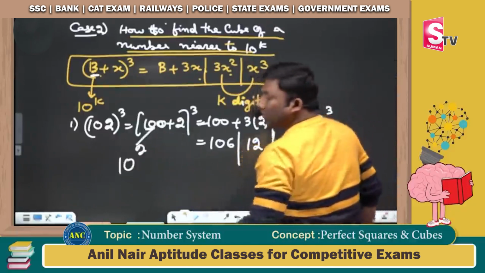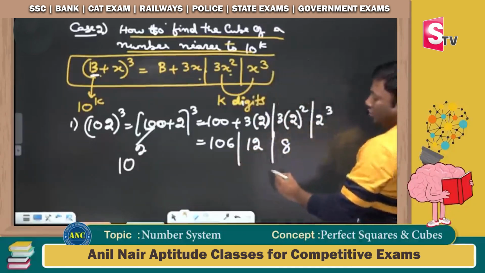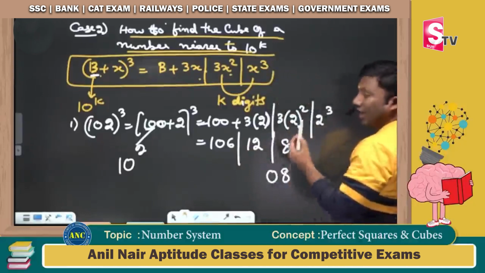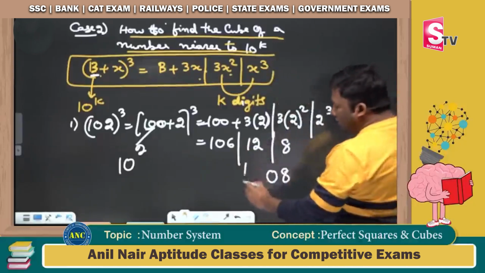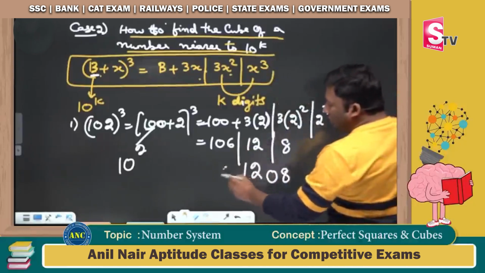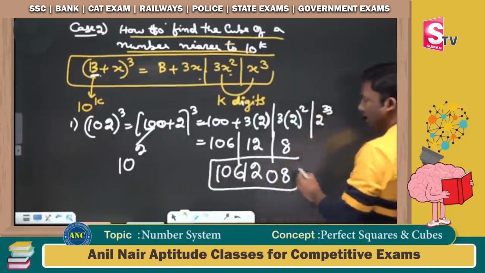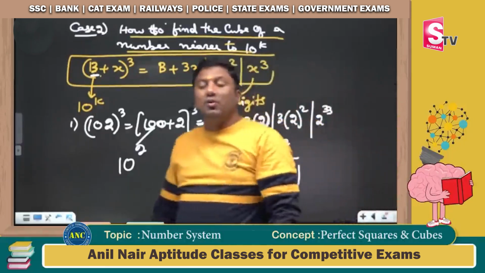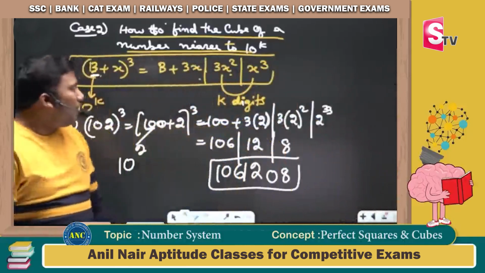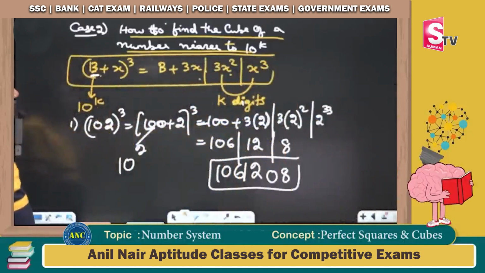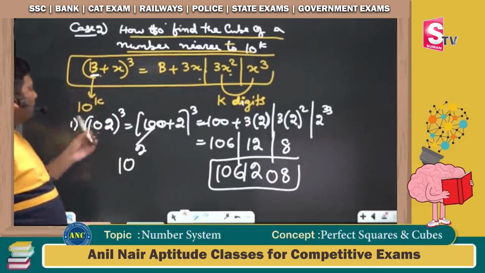If the power of 10 is 2, last places should have 2 digits each. 8 in a 2-digit format is 08. It is 12 and it is 106. Last places should take the number of digits equivalent to the power of 10, right? Now, (b plus x) power 3.